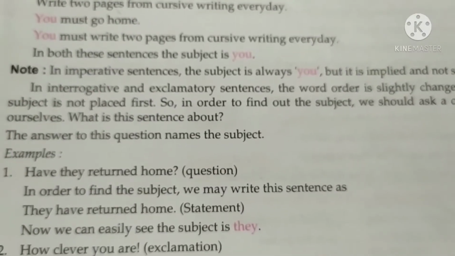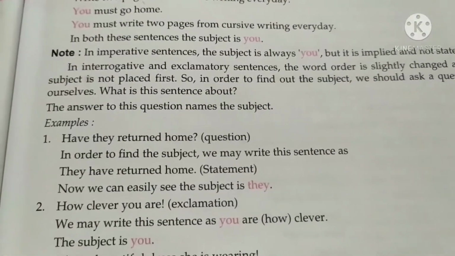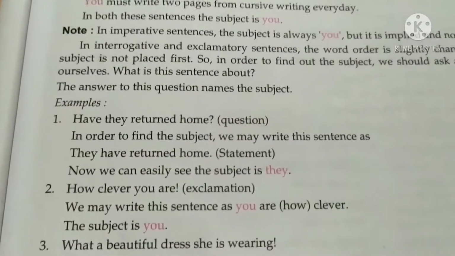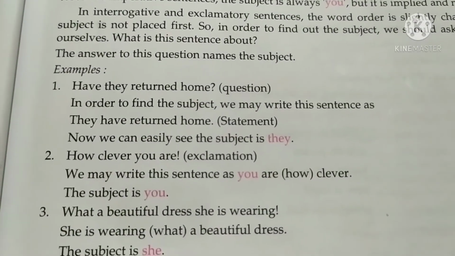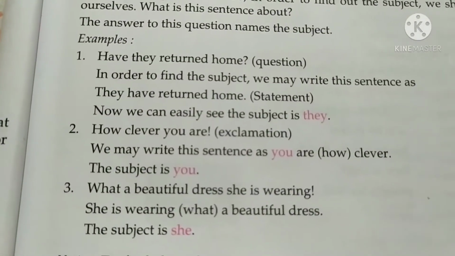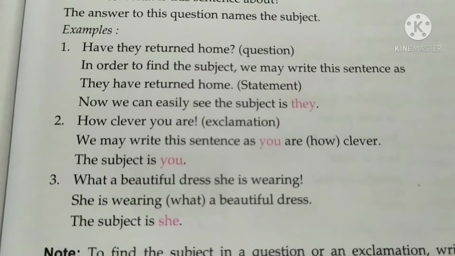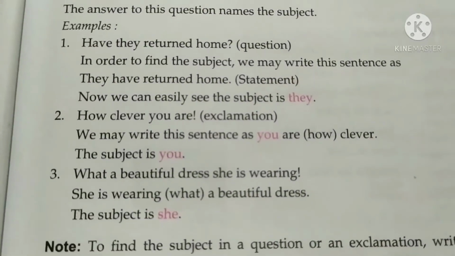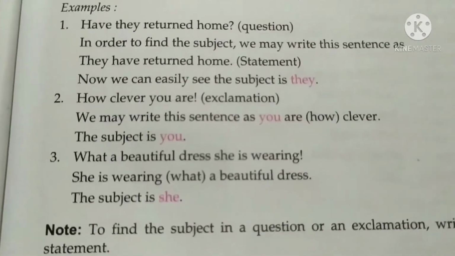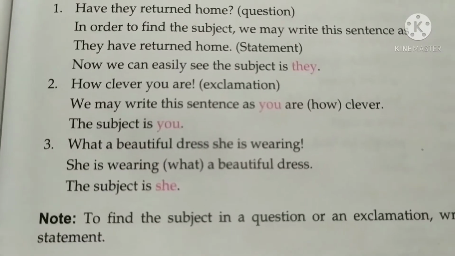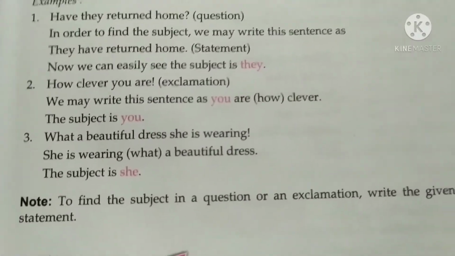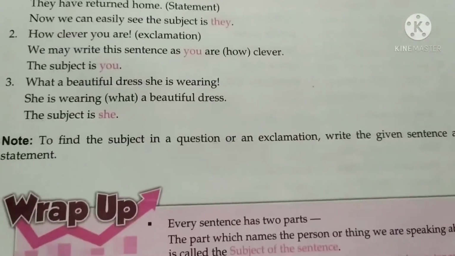In interrogative sentences, for example, have they returned home? This is the question. In order to find the subject, we may write this sentence as they have returned home. So this is the statement. Now we can easily see the subject is they. How clever you are. This is the exclamation. So we may write this sentence as you are how clever. The subject is you. What a beautiful dress she is wearing! She is wearing what a beautiful dress. So the subject is she. Note, to find the subject in a question or exclamation, write the given sentence as a statement.